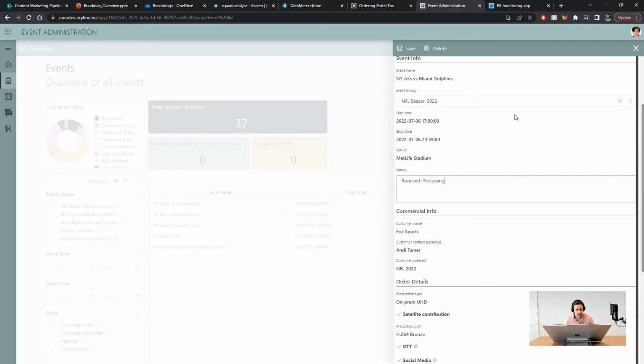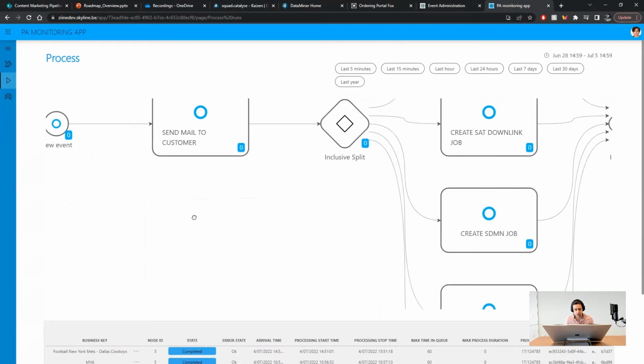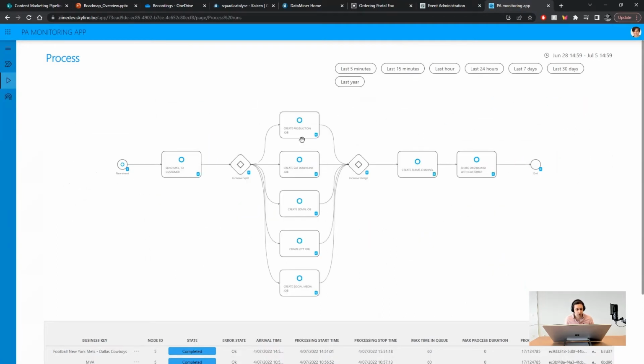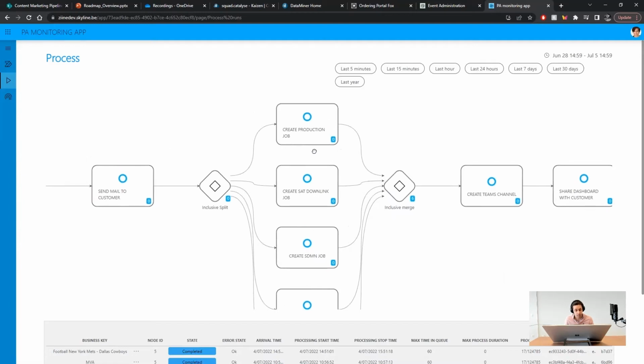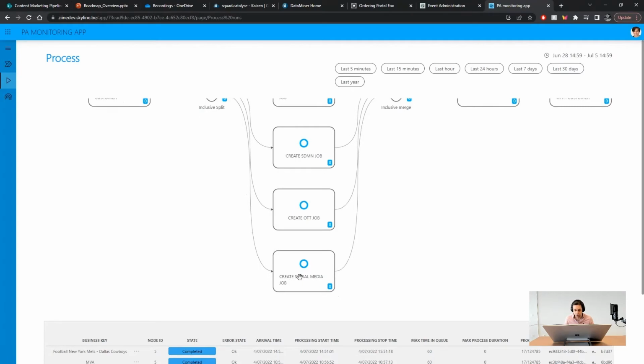When we approve it, a full process will be triggered under the hood via process automation. A confirmation mail will be sent to the customer. Depending on the order, individual jobs for other sub-teams in the organization will be created. For example, in the previous video we selected H.264 IP contribution plus satellite for backup and also OTT and social media.